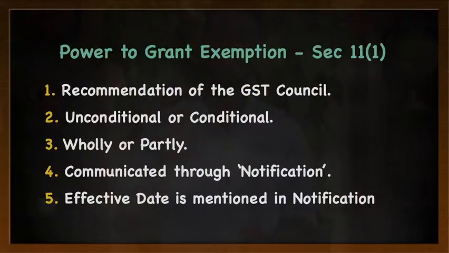Now, exemptions can be either of two types. One is unconditional exemptions and one is conditional exemptions. It can be either unconditional or conditional. Now the first question comes, what is the difference between these two? Unconditional, sometimes also called absolute exemptions. As the name says, there is no condition attached. It is unconditional. Let us take an example to understand this.